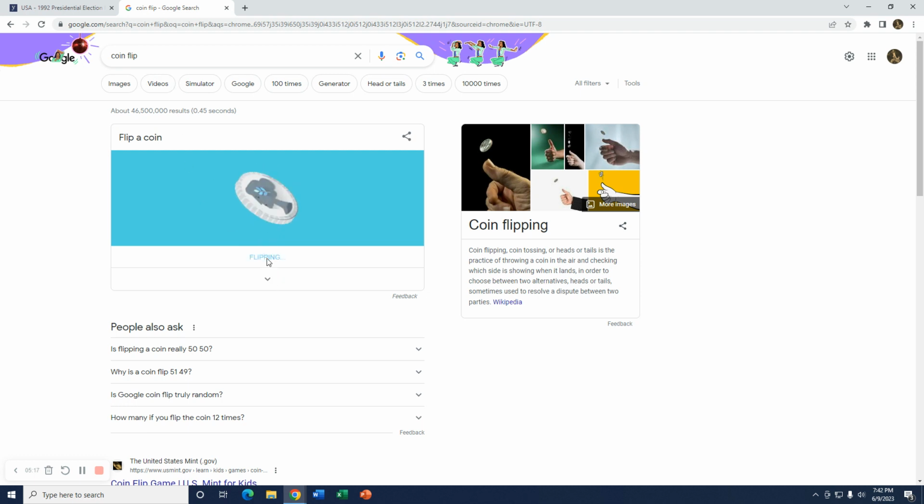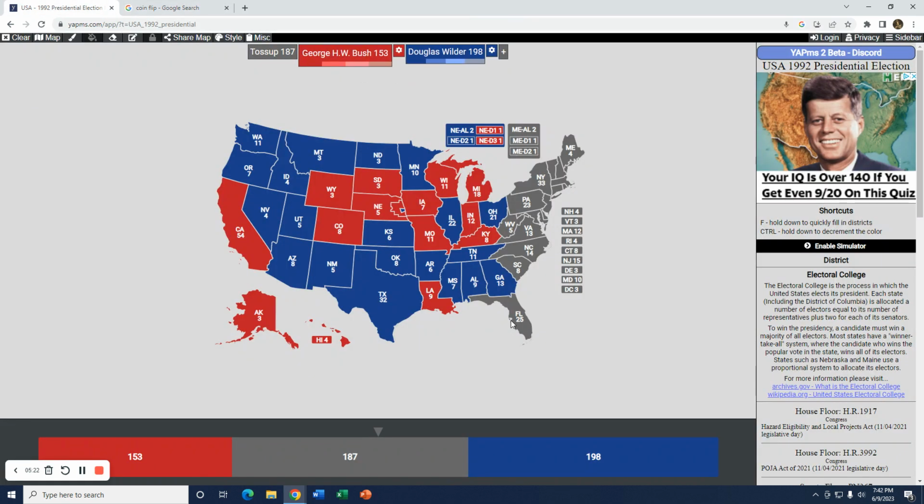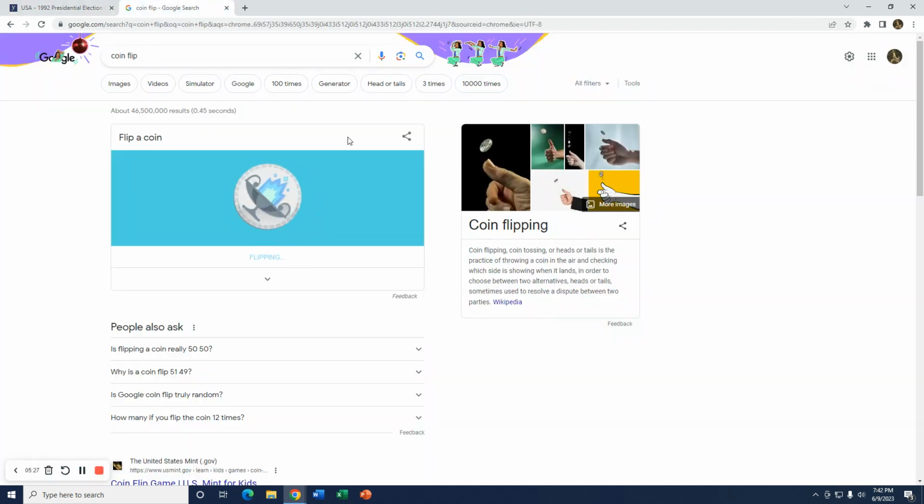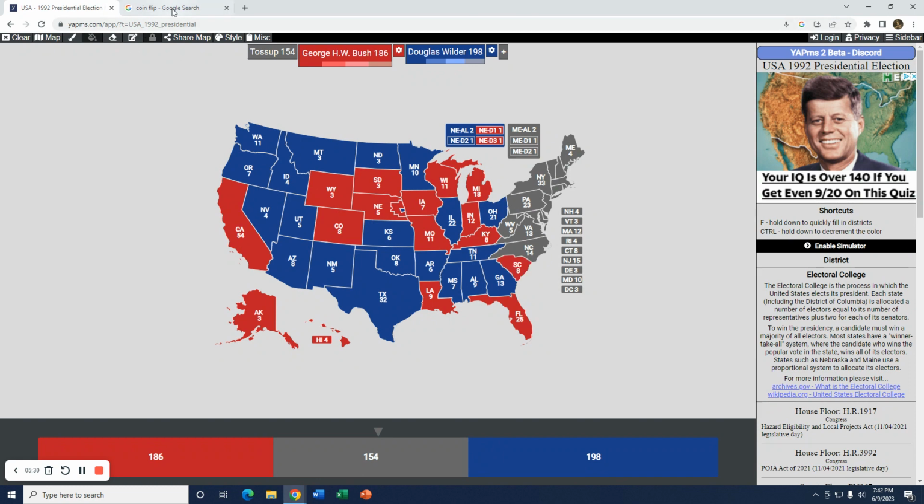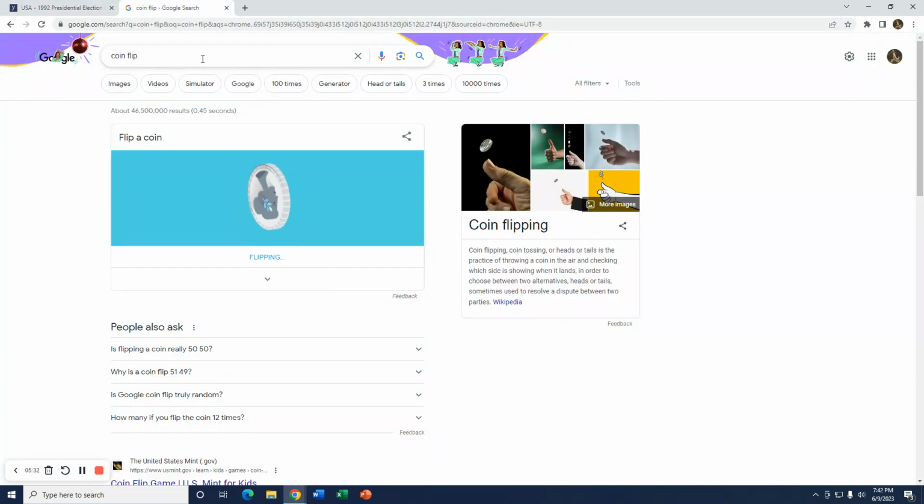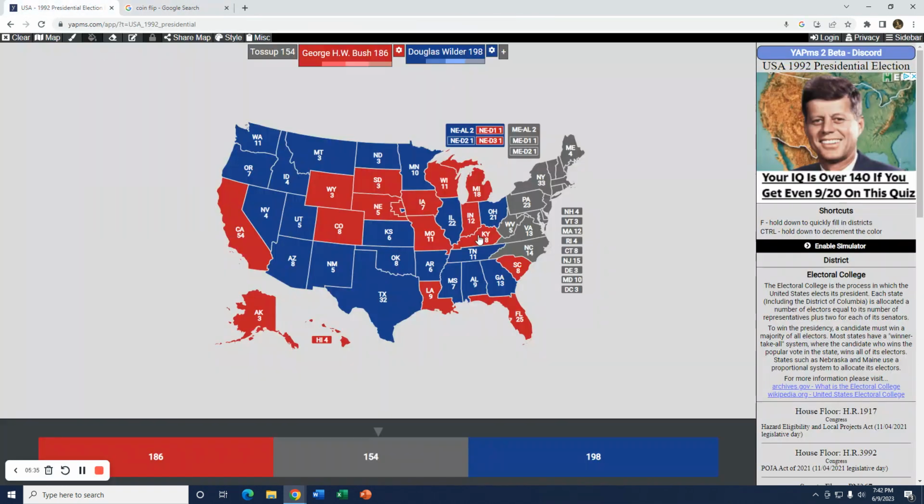Next state is Florida. I'll go for Bush, and he did win in real life too. So he keeps it here in this coin flip battle. Next state is South Carolina. Goes for Bush. Next state, North Carolina. Goes for Bush as well.